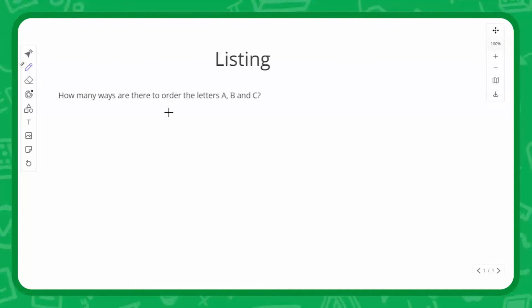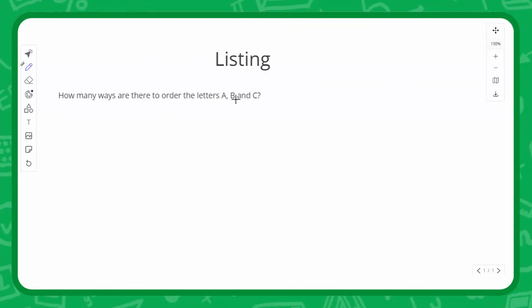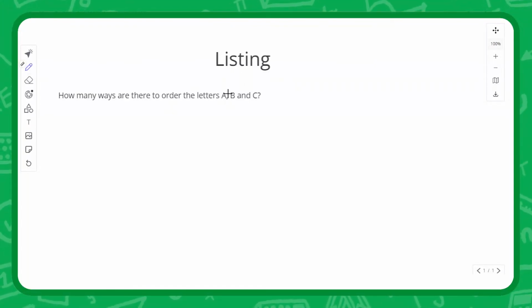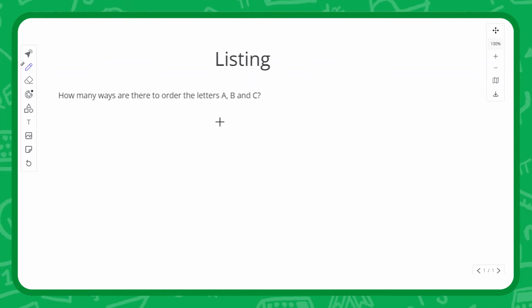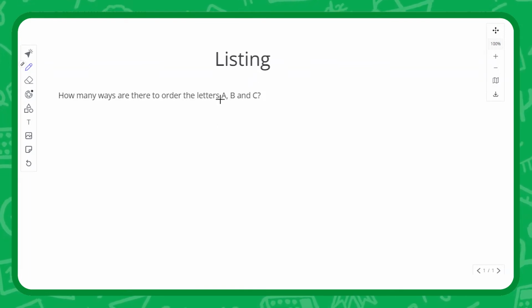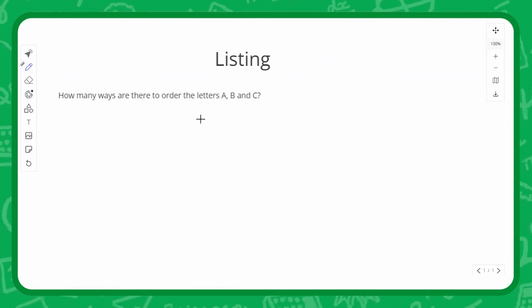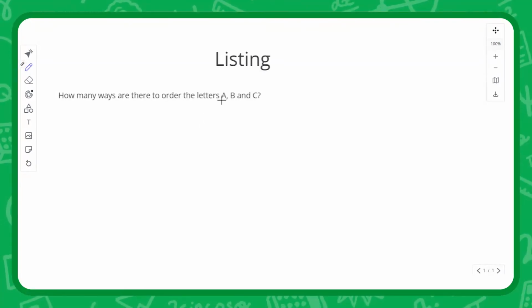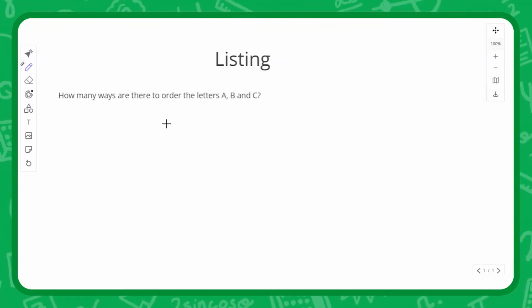How many ways are there to order the letters A, B, and C? This is a common question in your exams. It's basically listing the different ways in which it can occur. The trick is to come up with some systematic approach. So here we're going to do it in alphabetical order wherever possible.